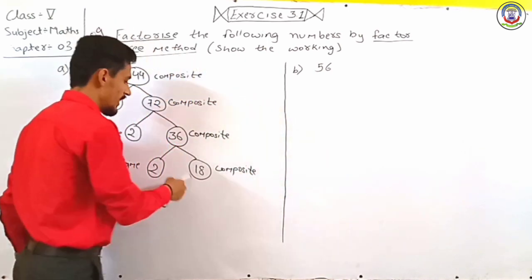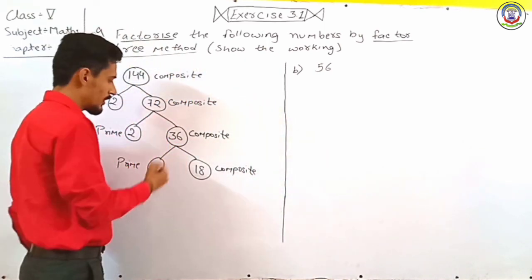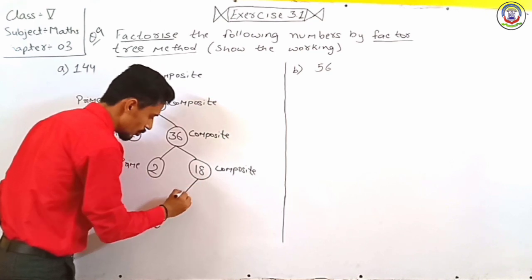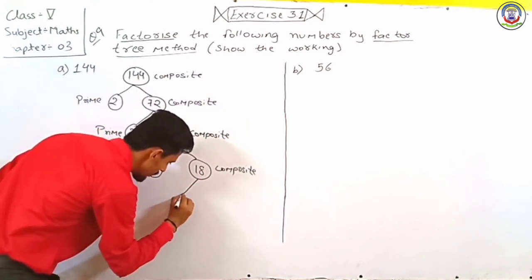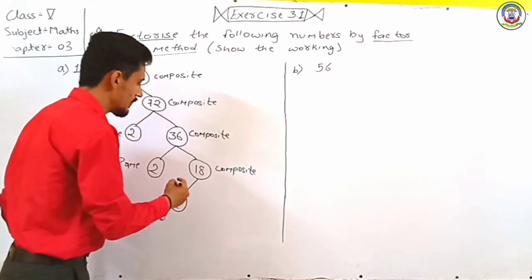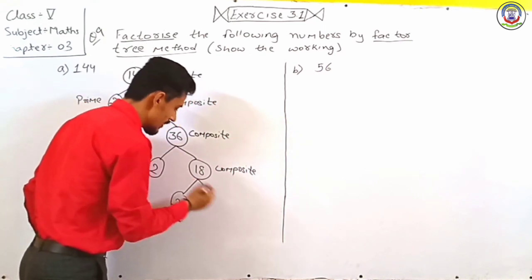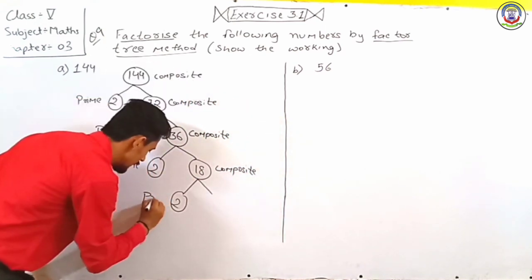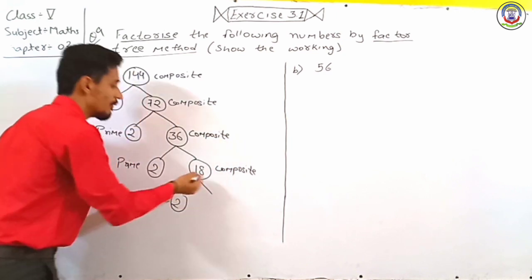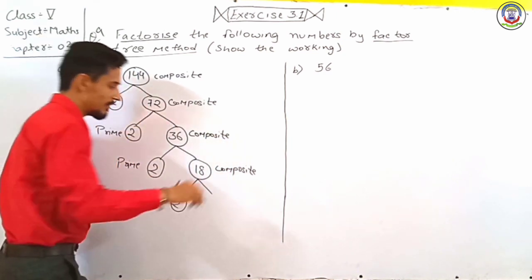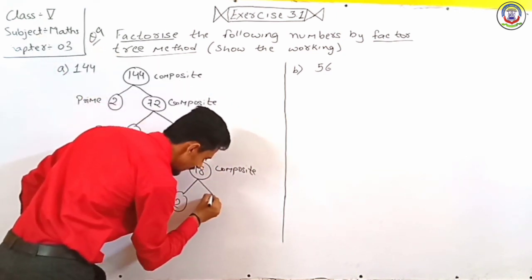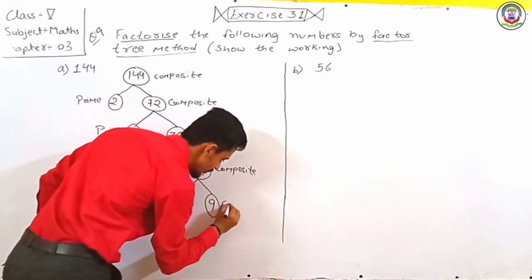Next, 18 is a composite number, so it is again divisible by 2, because 2 is a prime number and it is the least number, so it is divisible by this number. So 2 is a prime number, and when we divide 18 by 2, we will get 9, and 9 is again a composite number.